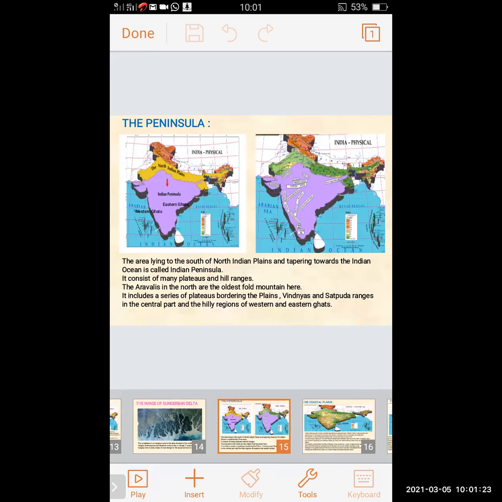It consists of many plateaus and hilly regions. The Aravalli, in the north, is the oldest fold mountain here. It includes a series of plateaus bordering the plains, the Vindhyas and Satpura ranges in the central part, and the hilly region of the Western and Eastern Ghats.